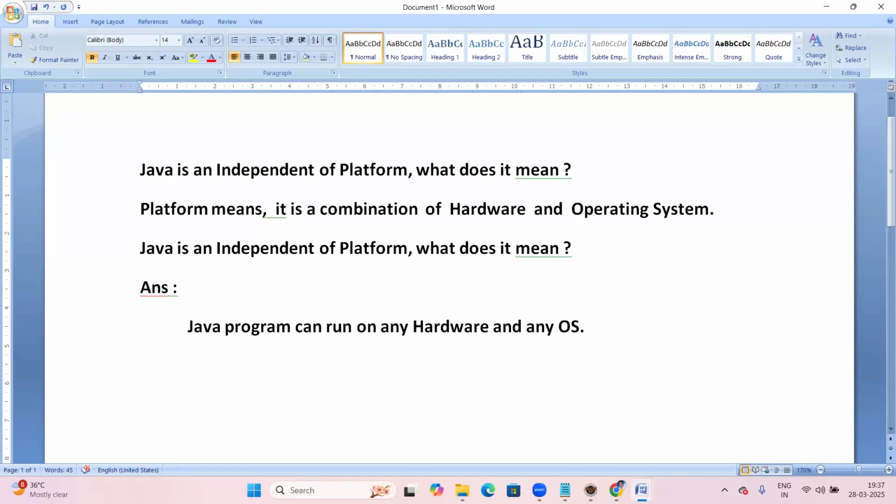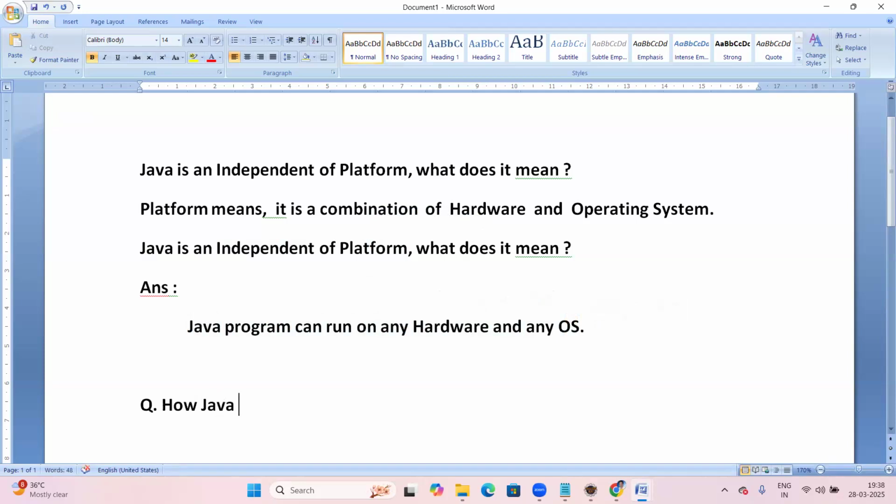So for this answer, yes, a Java program can run on any hardware. Independent platform means a Java program can run on any hardware and any OS. Okay, fine. Now the question is here: how did Java become an independent platform?